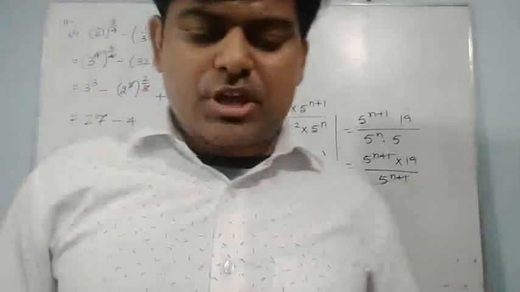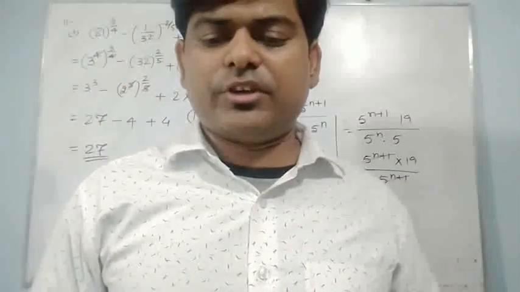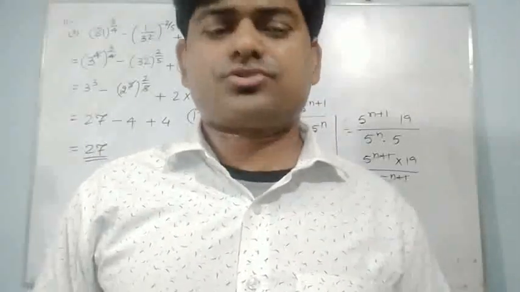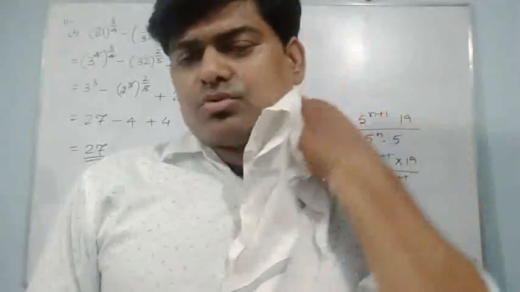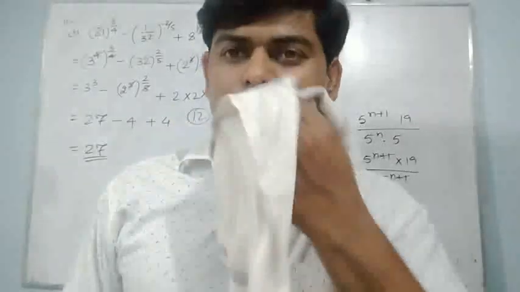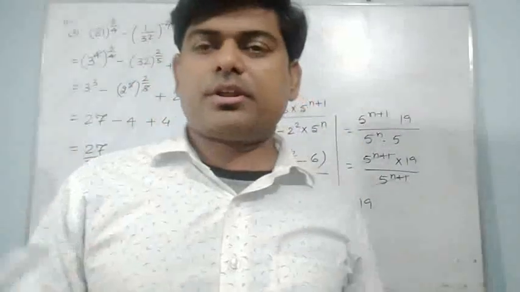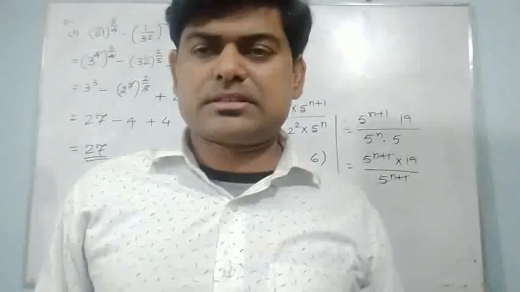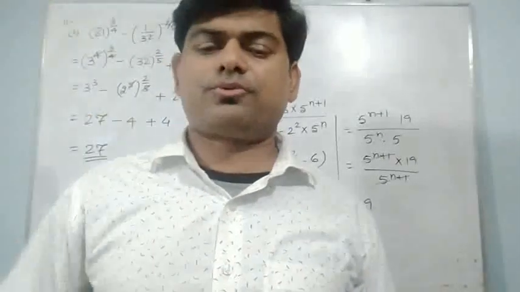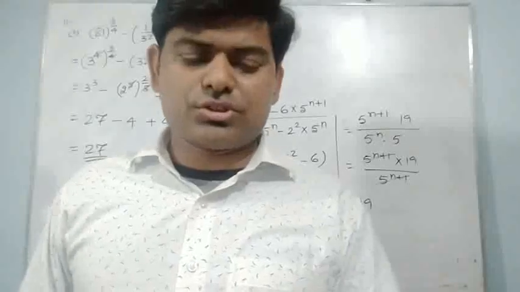Now some more questions I want to do, and when we are having so many brackets together, what we have to do, we will follow the sequence. First we will try to simplify the small bracket, then curly bracket, and then square bracket. This sequence we have to follow, and definitely our questions will be easy.